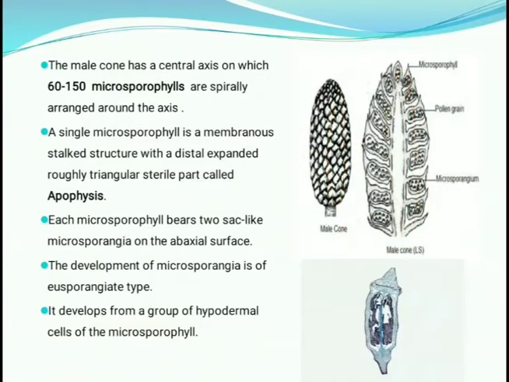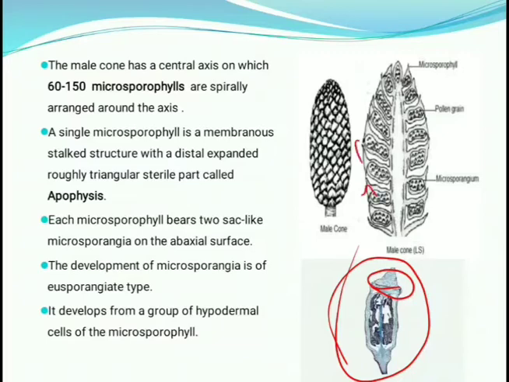A single microsporophyll is a membranous stalk-like structure with a distal appendage, a roughly triangular sterile part called the apophysis. This upper portion is triangular and sterile; it is not a reproductive portion. You can see these pointed, notch-like structures, and this pointed structure is known as the apophysis.